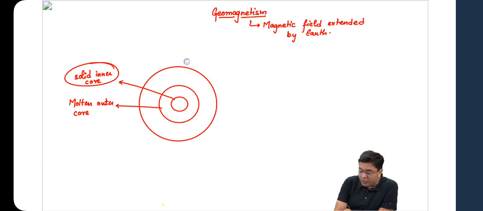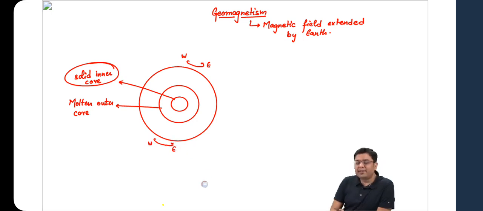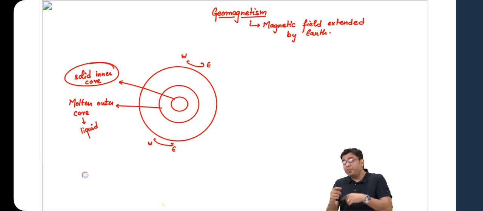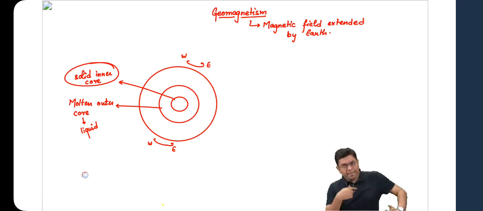Now, if that is the case, let us talk about the Earth. Earth is consistently rotating on its axis from west to east. So as the planet is consistently rotating on its axis, you have the molten outer core, which is in liquid state. Means very high temperature, right? Molten state, very high temperature. So that means that molten outer core, liquid, is also moving in a kind of circular motion.